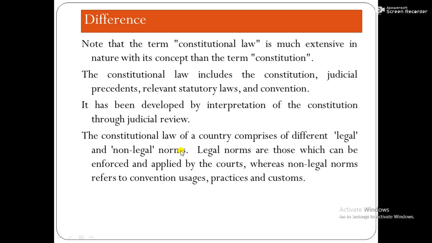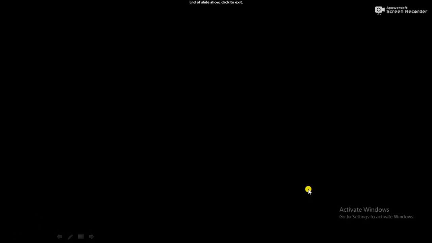Legal norms are those norms which are applied, implemented, and administered by the courts, and non-legal norms are not applied or enforced by the courts. But these have also certain norms. These also have legal powers. Why? Because non-legal norms refer to convention, usage, practices, and customs. This much. Thank you.